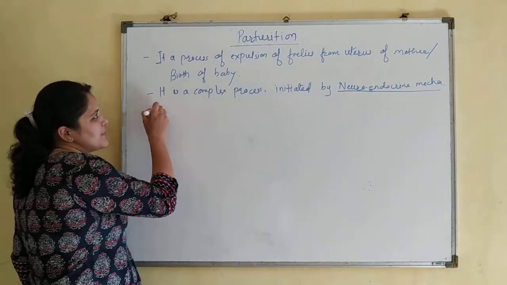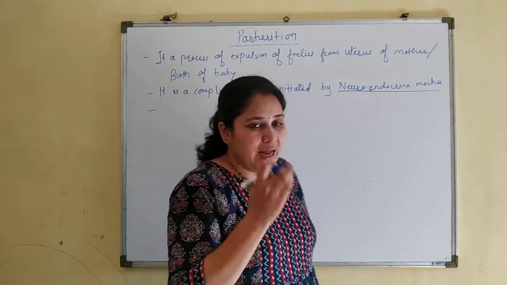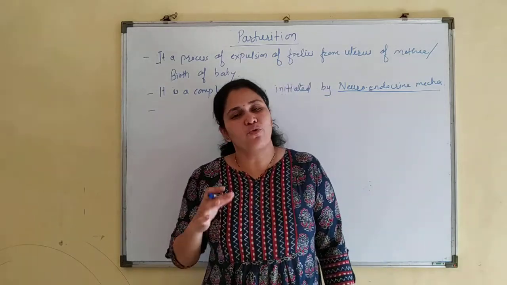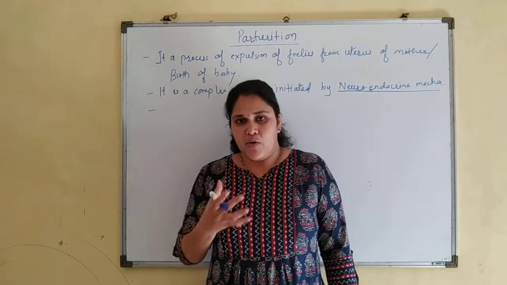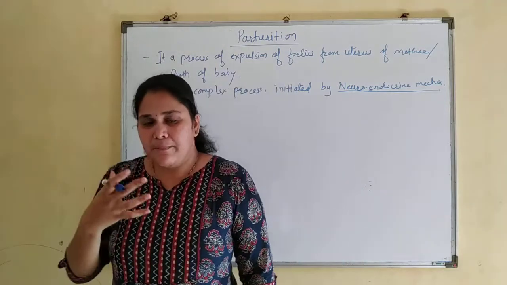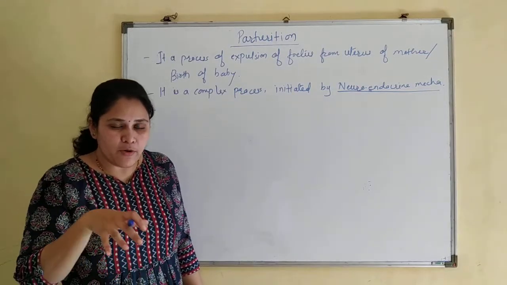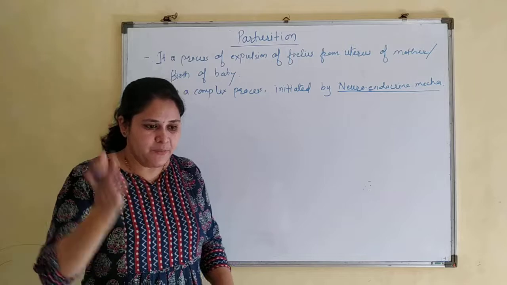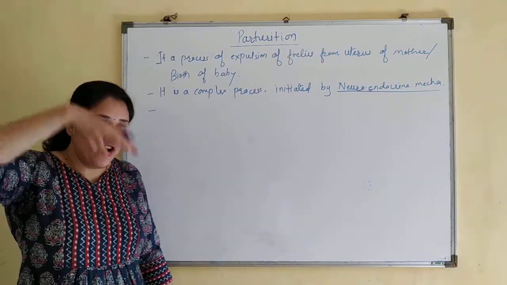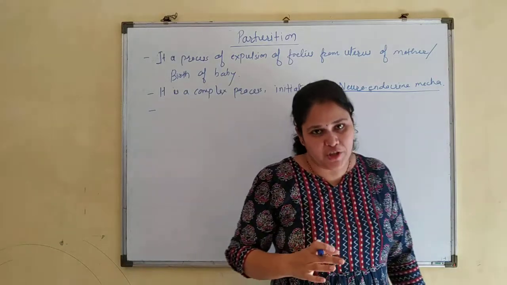Now let's see what is happening at the time of parturition. Now you just think that the baby is fully developed and is trying to move inside the womb. Before the birth, the baby's head is upward. But just before the birth, by the end of third trimester, the baby moves along the axis and the head of the baby comes near to the cervical region.